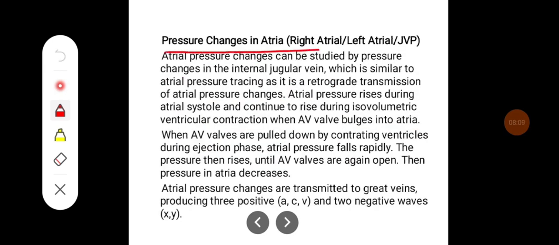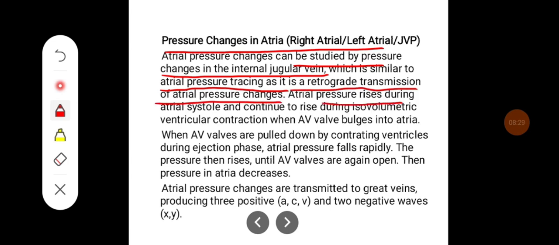Coming to pressure changes in the atria, the atrial pressure changes can be studied by pressure changes in the internal jugular vein, which is similar to atrial pressure tracing, as it is a retrograde transmission of atrial pressure changes.